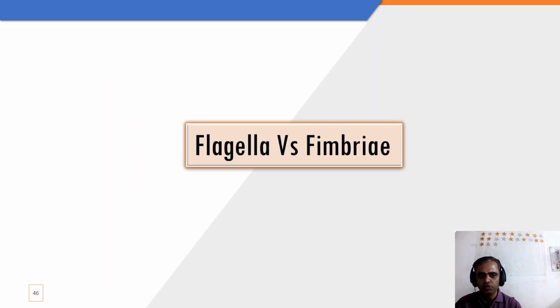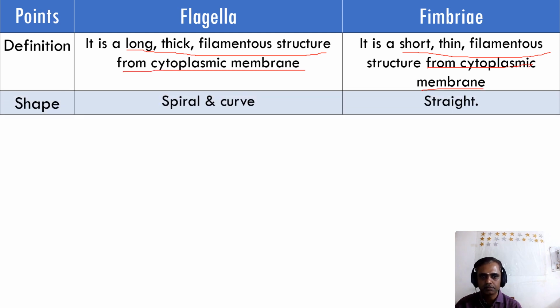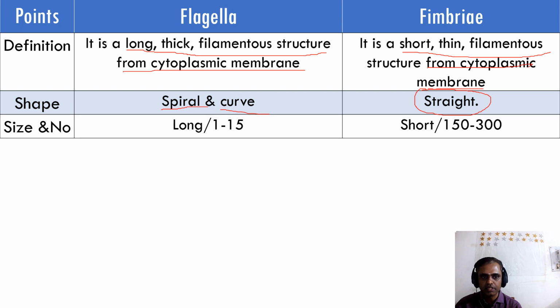Okay, now we'll study the difference between flagella and fimbriae. This is one of the very famous short notes in the exam. As we studied, the flagella is a long, thick filamentous structure, whereas the fimbriae is a short, thin filamentous structure. But the originating place is the same, both from the cytoplasmic membrane. And the shape of the flagella is spiral and curved, and here it is straight. So here is another differentiation.